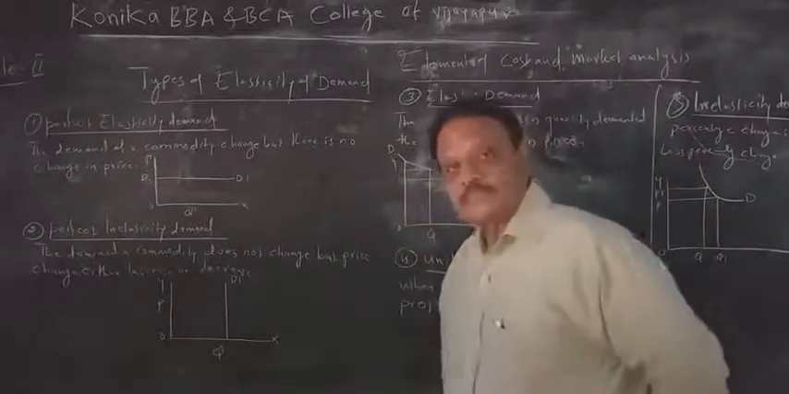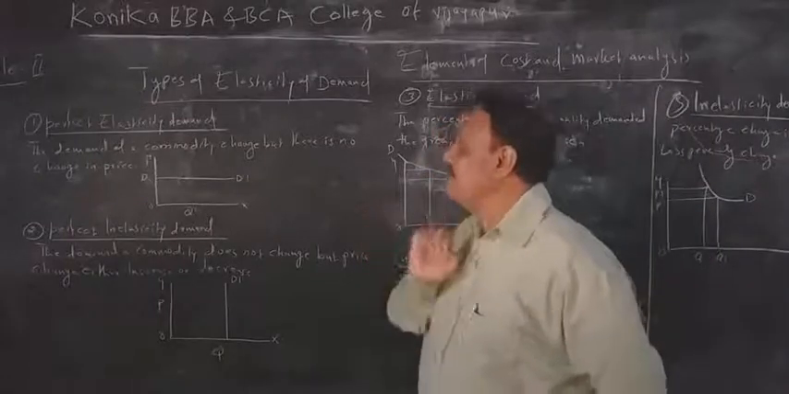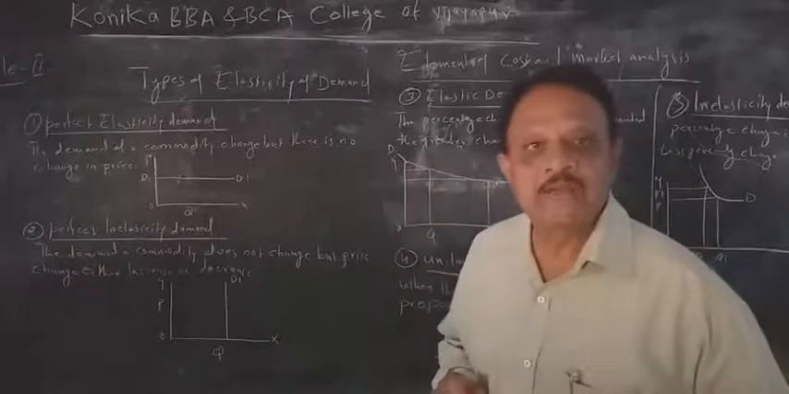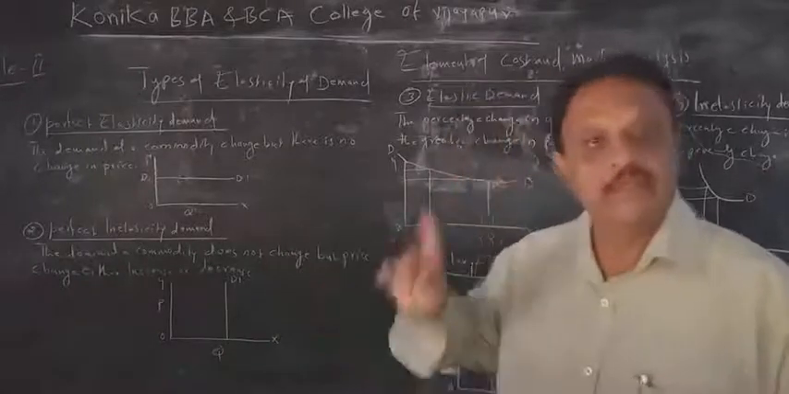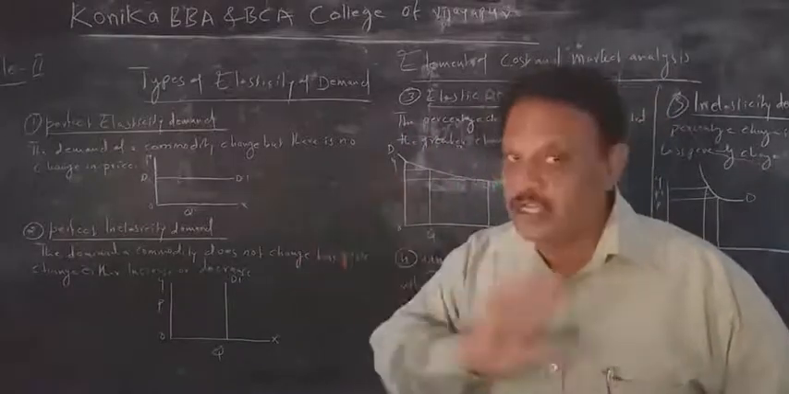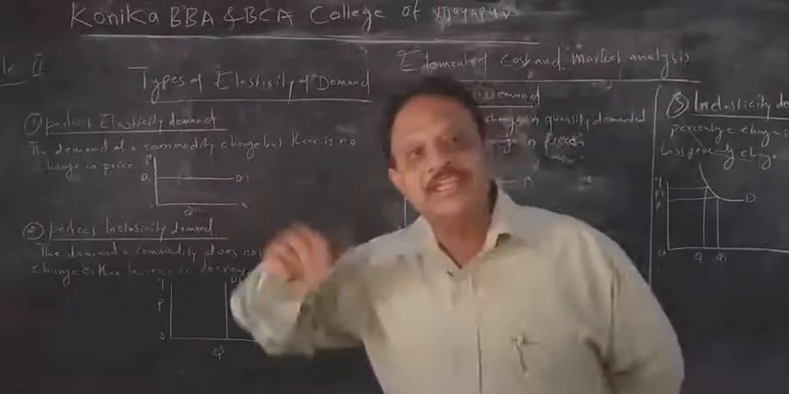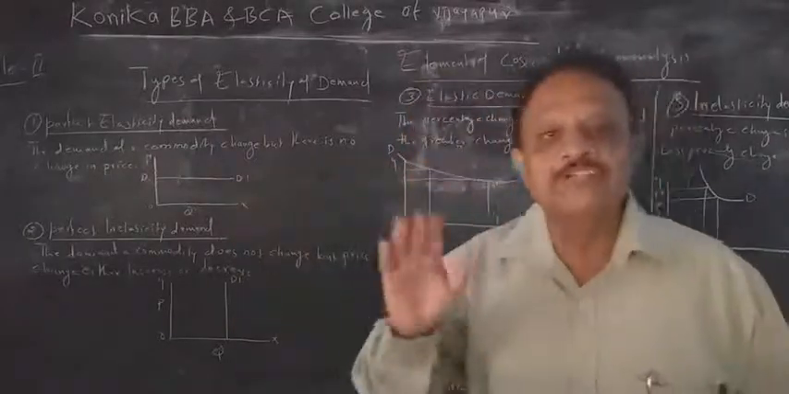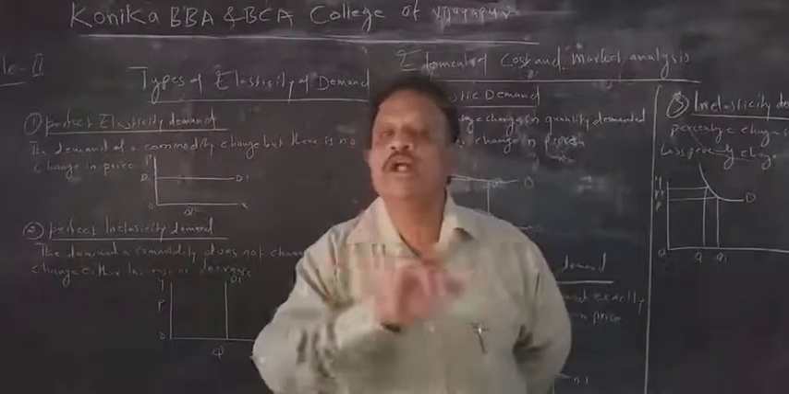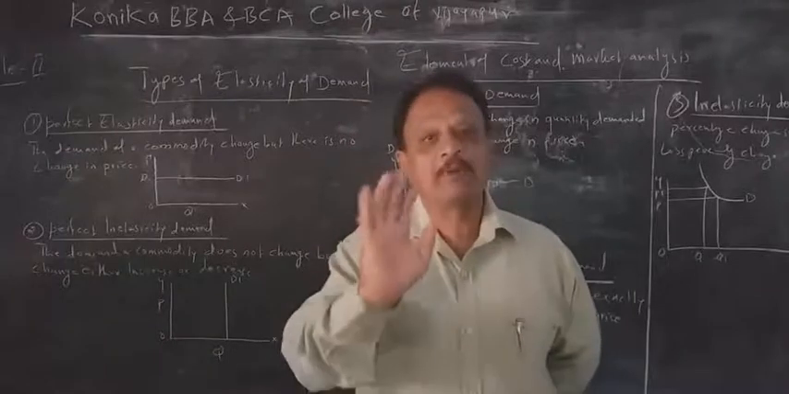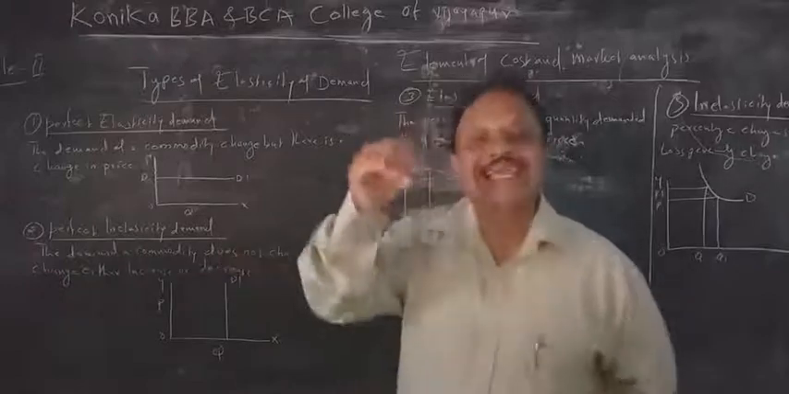Then second, it is very easy, but you have to remember. Second, perfect inelasticity of demand. Perfect inelasticity of demand means the demand of a commodity does not change, but the price changes, either increase or decrease. Here there is no change in demand. Demand will be fixed, but price will change, either less or more. It is called perfect inelasticity of demand.